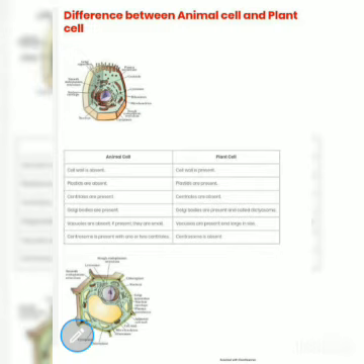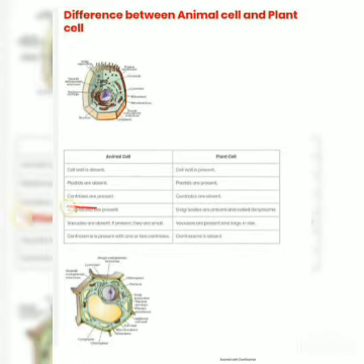Centrioles are absent in plant cells. In animal cells, the centriole helps in the formation of spindle fibers during cell division, which are absent in plant cells. Remember, the main function of the centriole is to produce spindle fibers during cell division. Instead of centrioles, plants have polar bodies, which help in cell division.